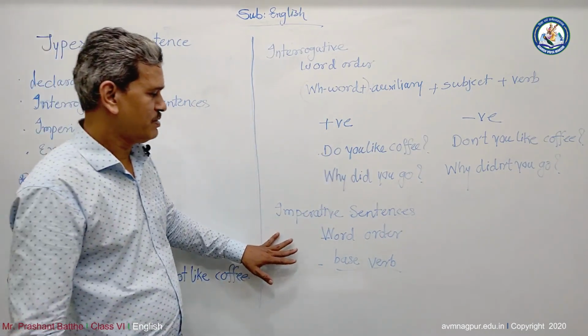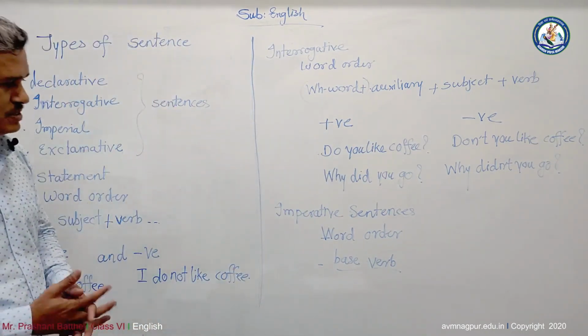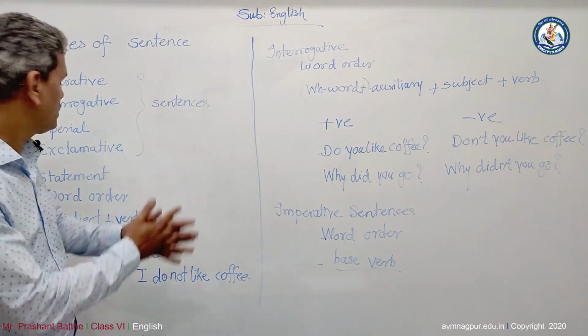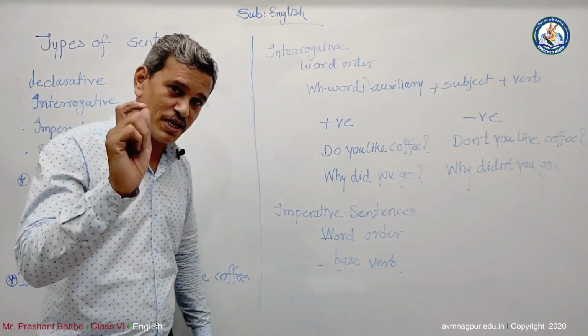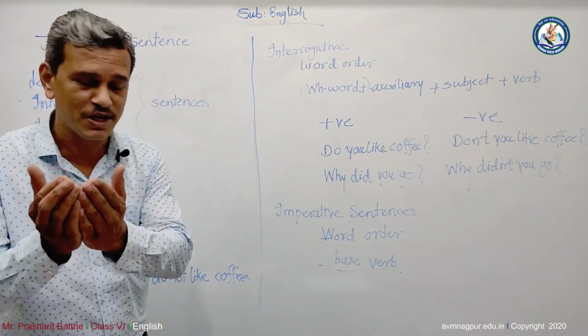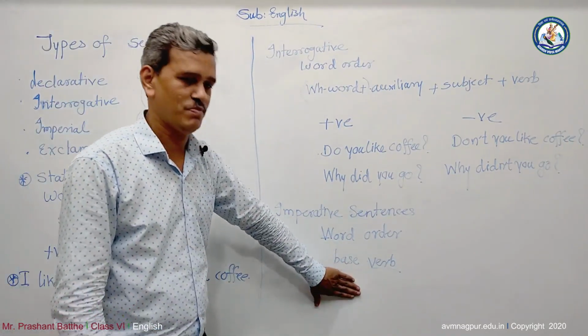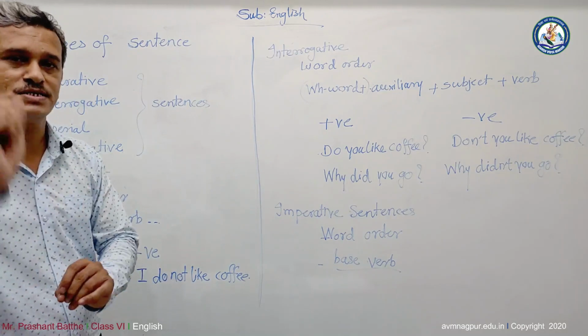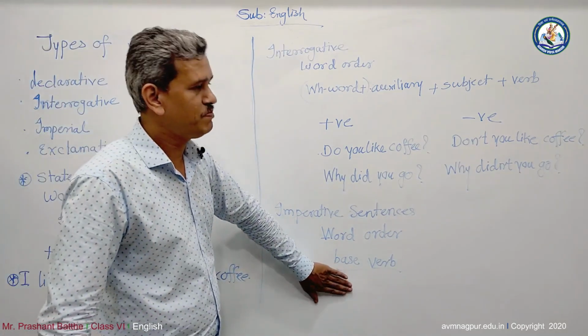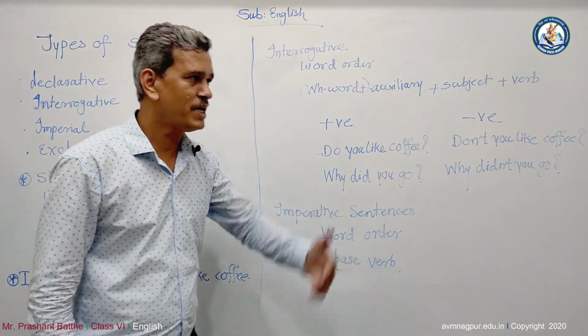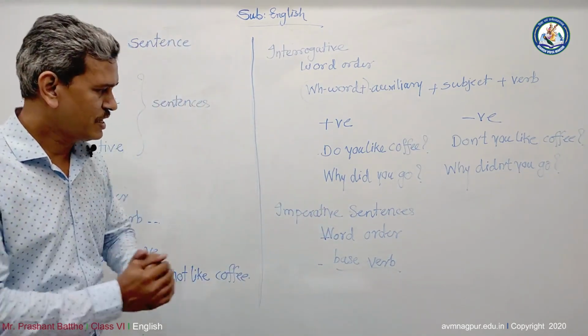Then the next one, the imperative sentences. Imperative sentences, the basic and main, very important thing, my dear friends, please keep it in your mind, these sentences always start with a verb. You know, verb is the base of this sentence.